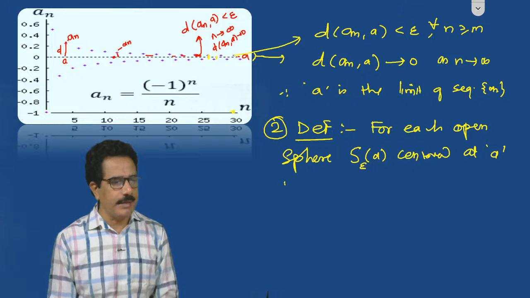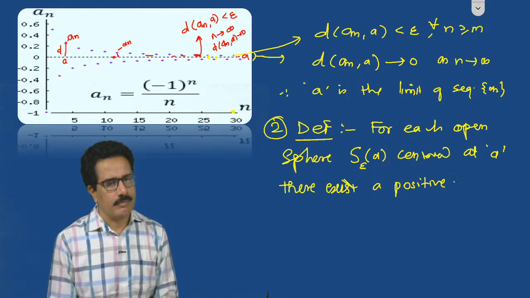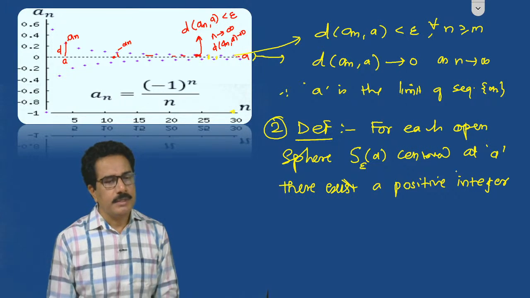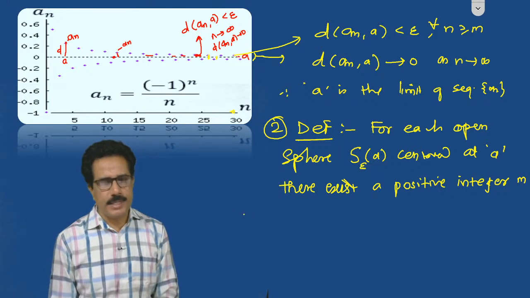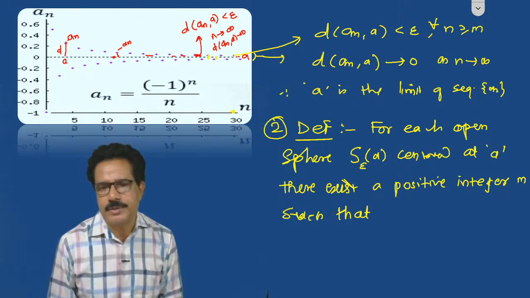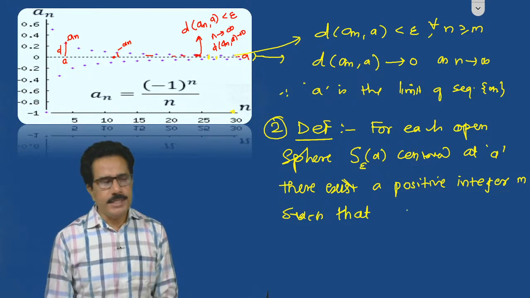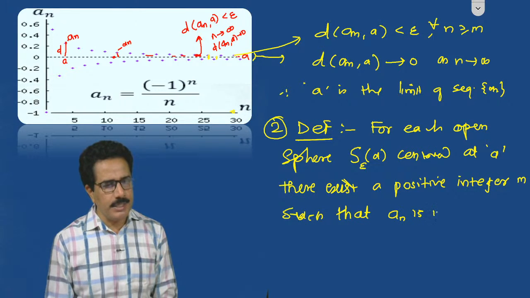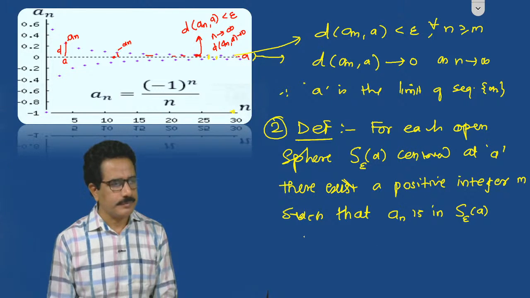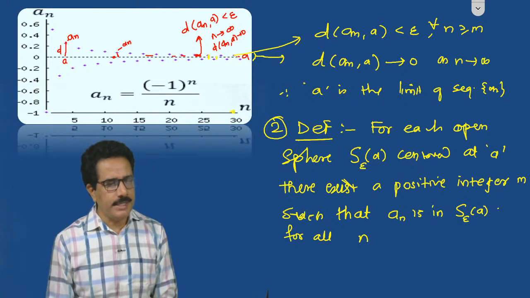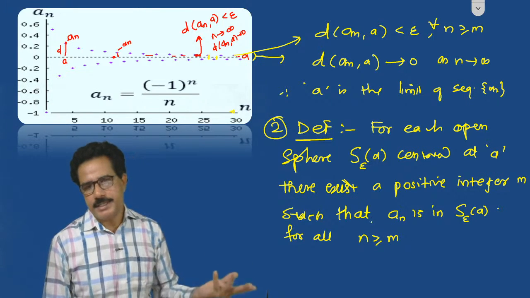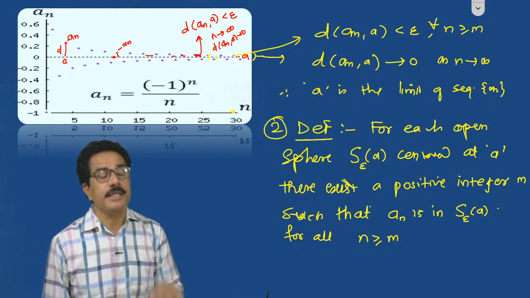There exists a positive integer m such that a_n is in the open sphere S epsilon of a, see this is important, for all n greater than or equal to m. This is the second type of definition, in the form of epsilon.